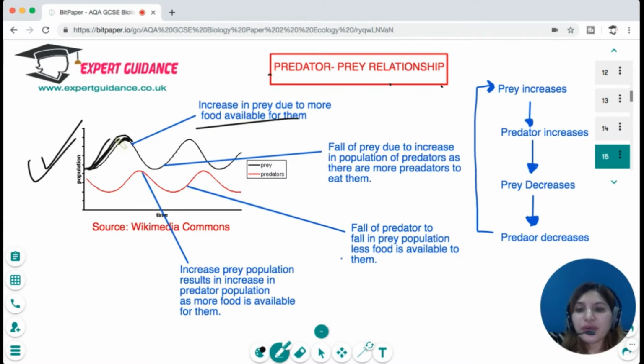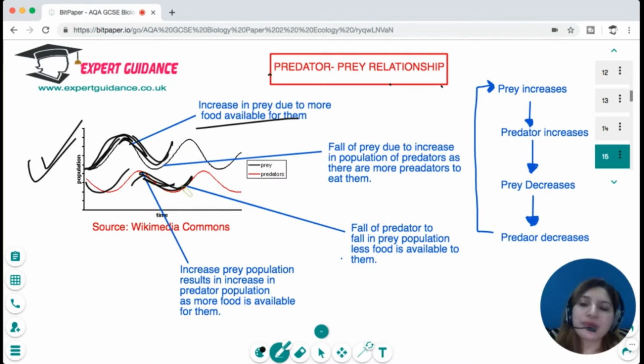When there's an increase in prey, what will happen? The predators will also increase because there'll be more food for them. But as predators increase, it will cause a fall in the prey because all the prey will be eaten up. Now, as the prey decreases, the predator also decreases because of no food available for the predators.